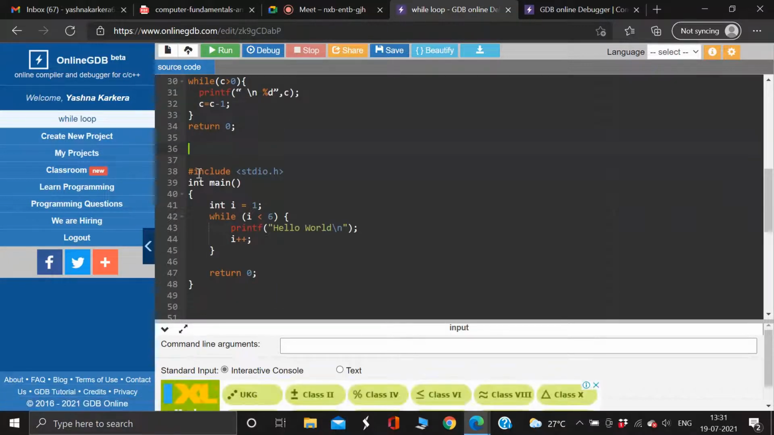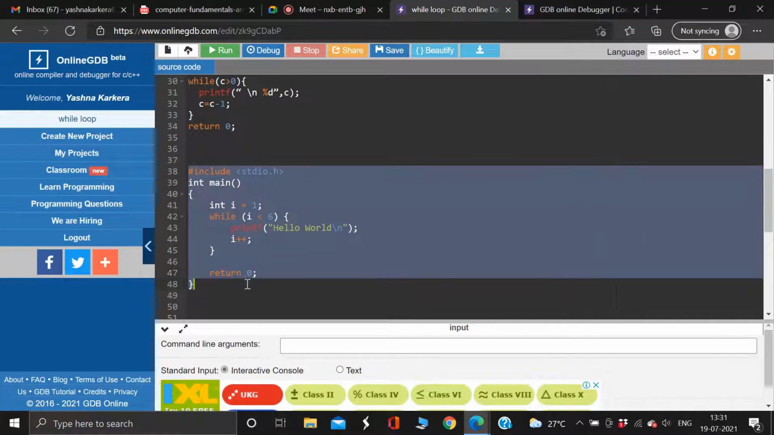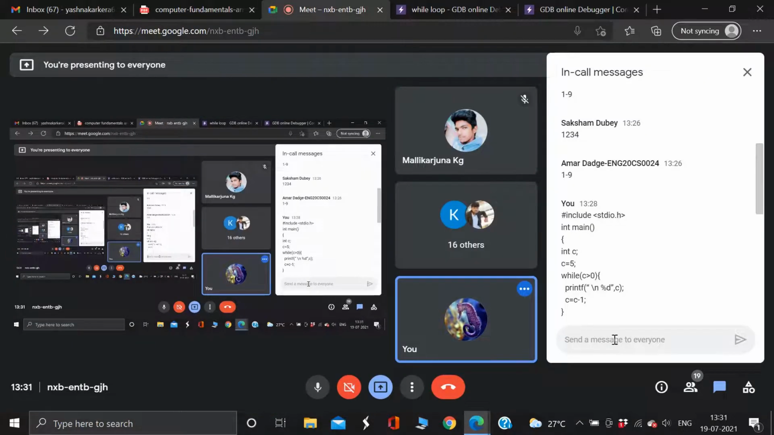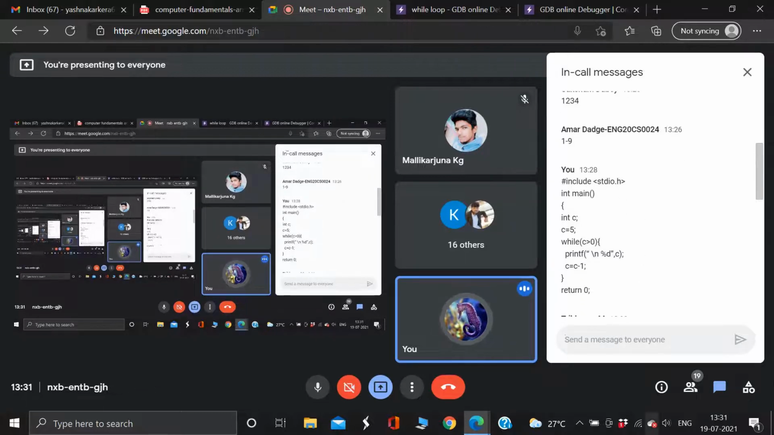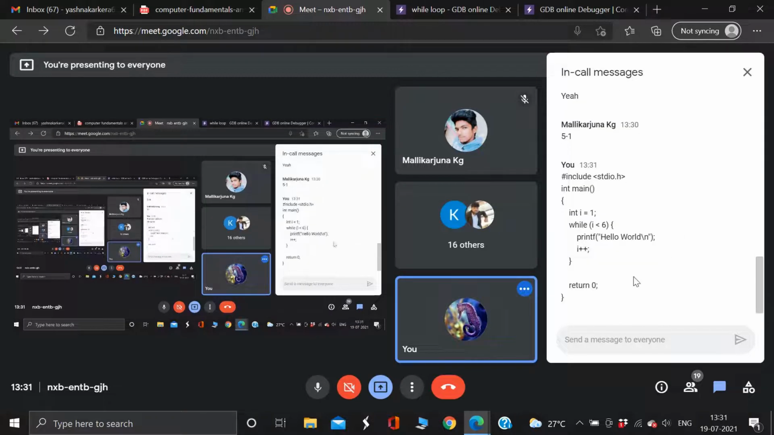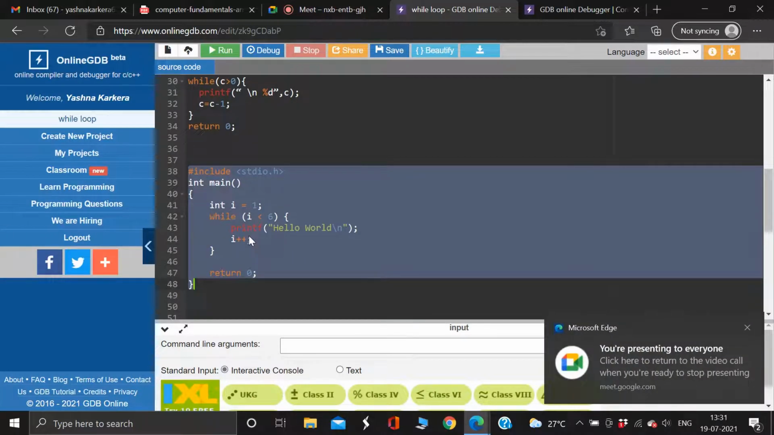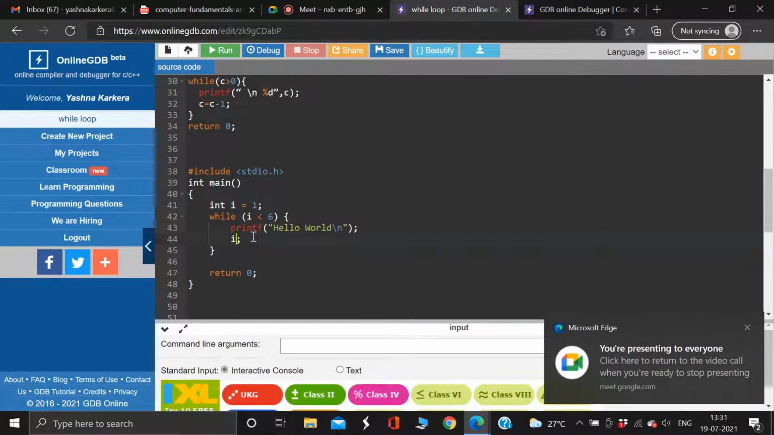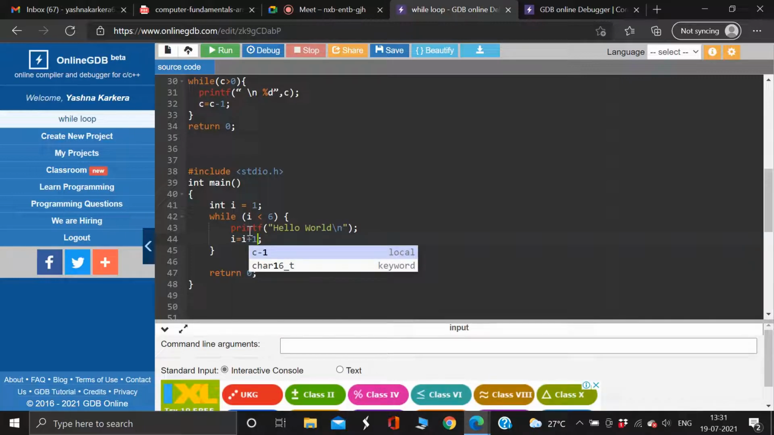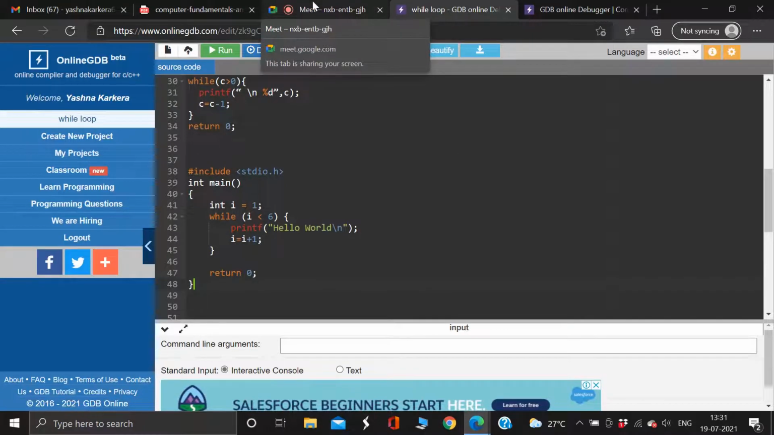And now I'll give you one more practice problem. This is easy. You should be able to say the output just by seeing the code. Remember that i plus plus means nothing but i equal to i plus 1. It's just a very fancy way of writing this. Okay. So now tell me what will be the output.